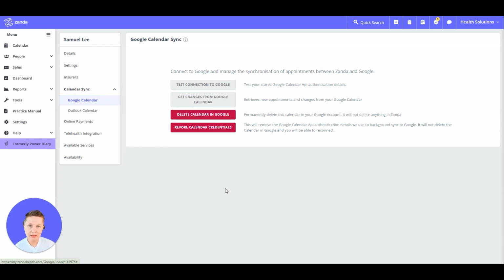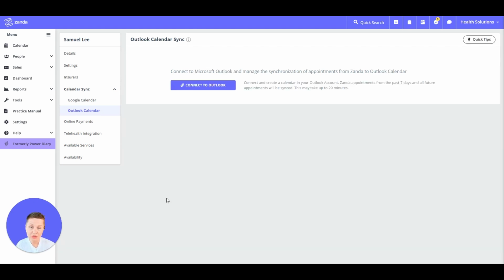After the Zanda calendar is synchronized with the Google Calendar or an Outlook calendar, the changes that are made in Zanda calendar will be automatically synced and shared to a Google Calendar or an Outlook calendar. So for example, here you can see the settings of a Zanda calendar linked to a Google Calendar. After those two calendars are connected, all appointments that were created in Zanda calendar in the past 7 days and the future appointments will be sent to Google Calendar automatically. And after that, all the changes that were made to that appointments will be synced automatically and sent to Google Calendar.